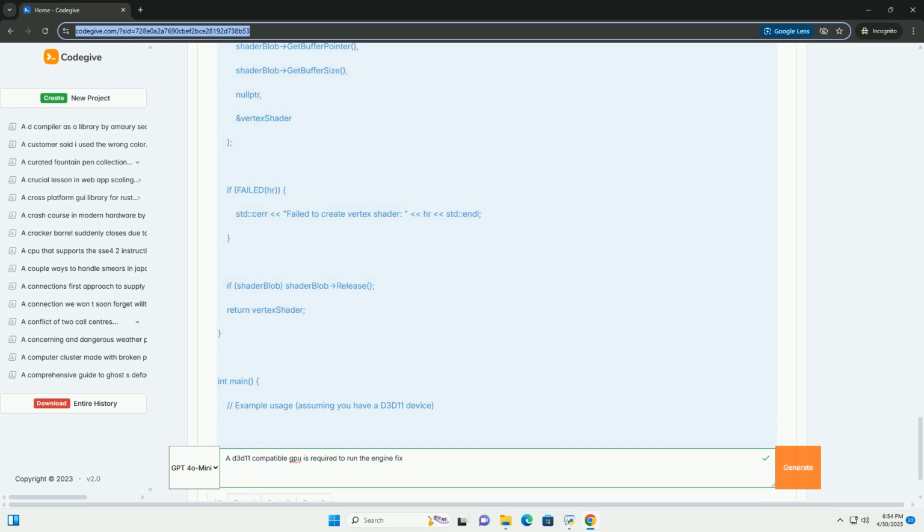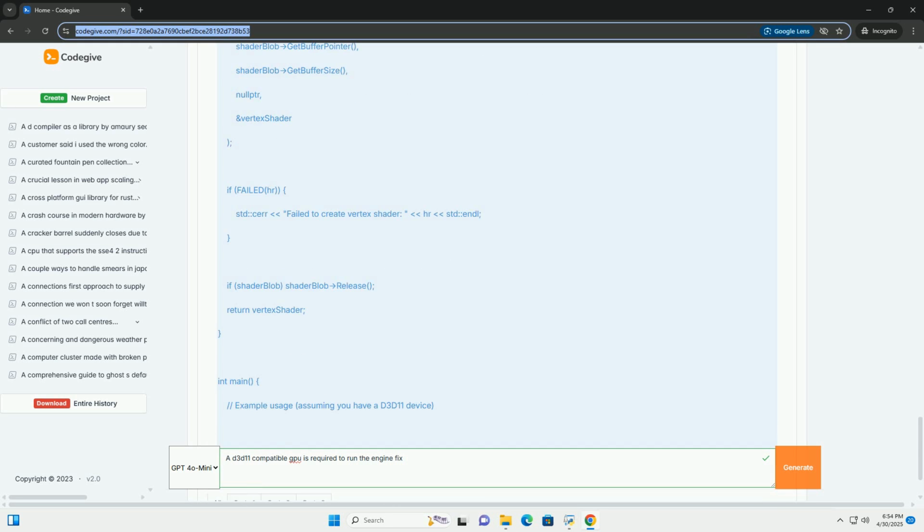Resource release releases the shader blob after the shader is created. This is critical to prevent memory leaks. Shader model: the VS_5_0 parameter specifies the shader model. This must be compatible with the GPU's supported feature level.